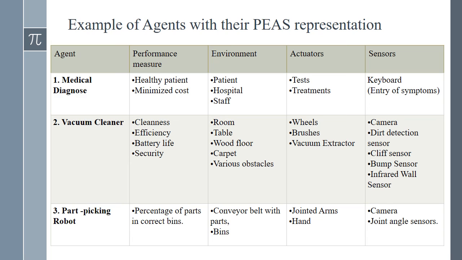And the last agent given in our table is the part picking robot. In the part picking robot, the performance measure is the percentage of parts in correct bins. Its environment factor is the conveyor belt with parts and the bins. The actuators are its joint arms and its hand. The sensors are its camera and joint angle sensors. So, this is the example of agents with their PEAS representation. We can represent all the agents in this format. It consists of a performance measure, an environment, actuators and sensors.